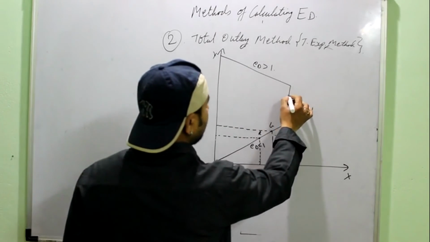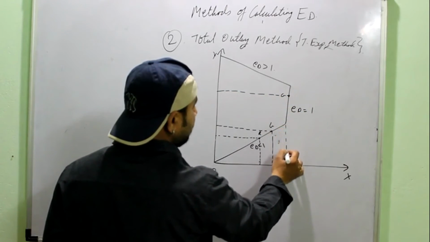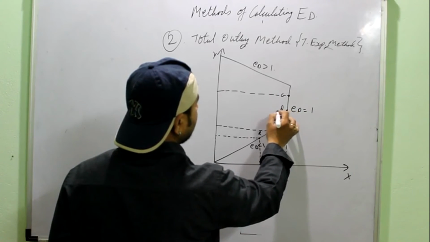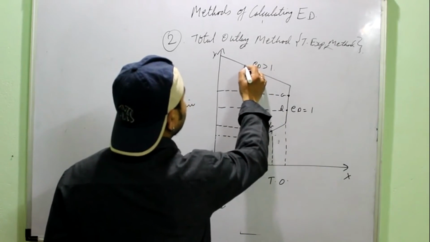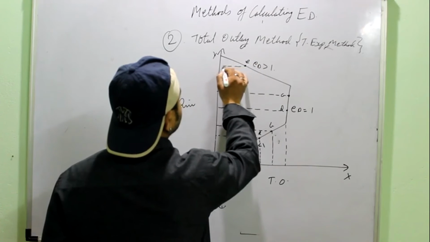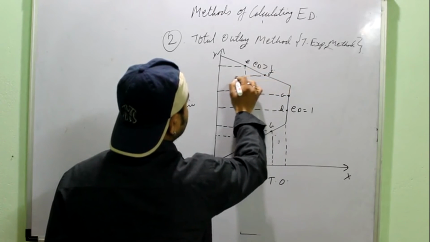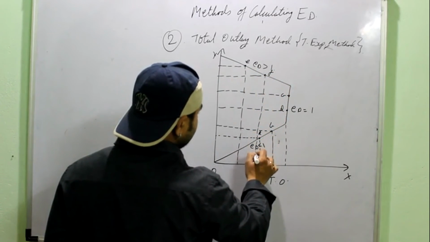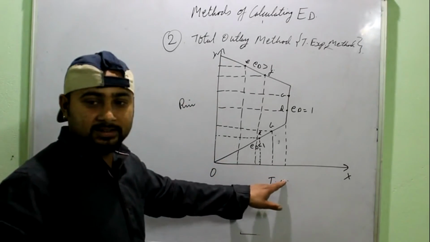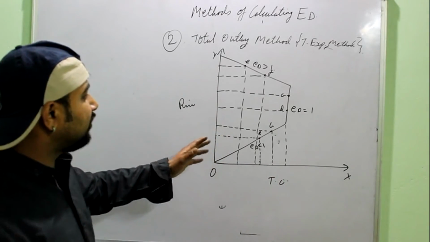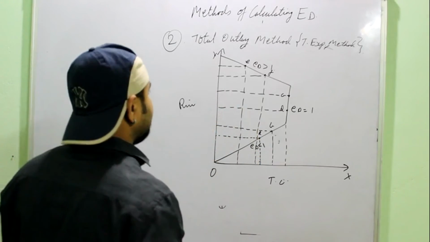Similarly, if you draw point C here, this is your price and this is your total outlay. Even if you move to point D, price may change but total outlay remains the same. On this line, if you are on point E, this is your price and this is the total outlay. When you move on to point F, price falls and total outlay rises. So this is the explanation. When you draw in your exam or test, you need not mark the points. Simply draw the diagram. This is for your understanding. This is how it can be explained.